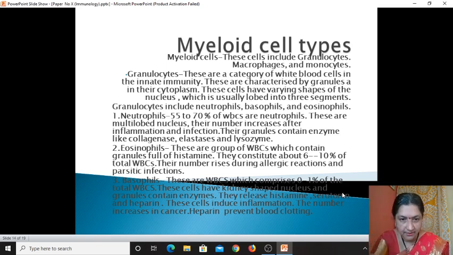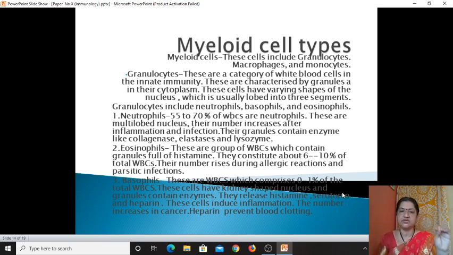So their number also increases in cancer or leukemic condition, and this is a particular significance. The number increases during leukemia or in blood cancer especially, and these cells produce certain mediators including histamine, serotonin, and heparin.